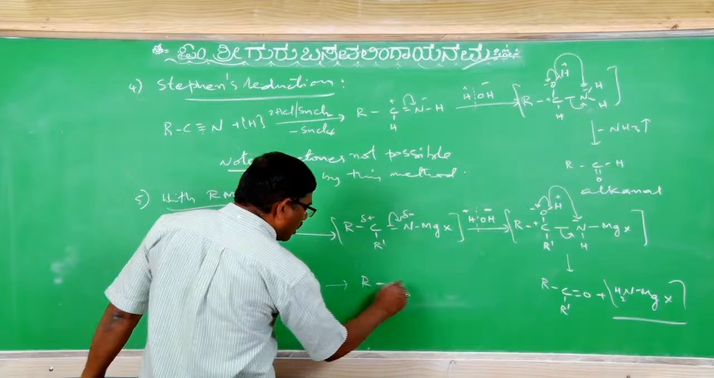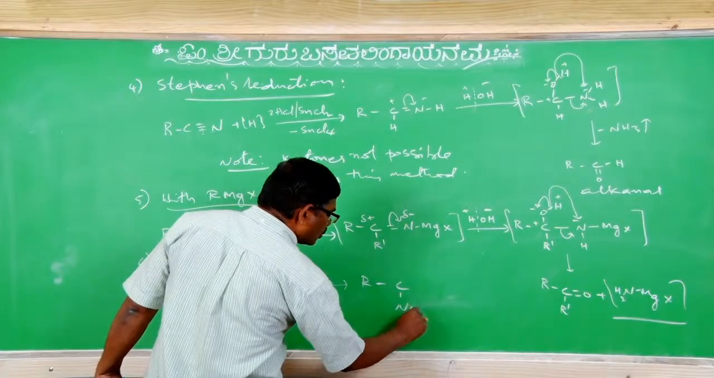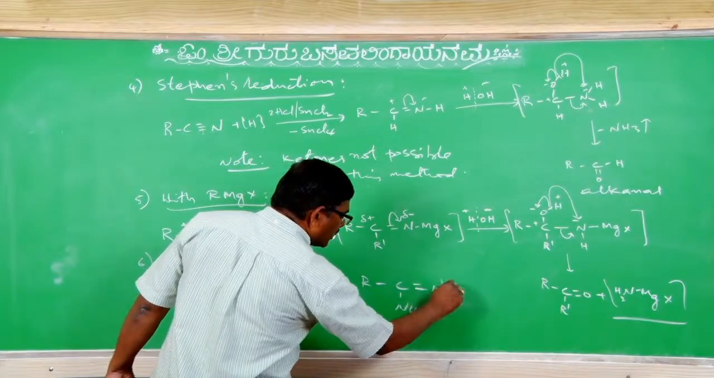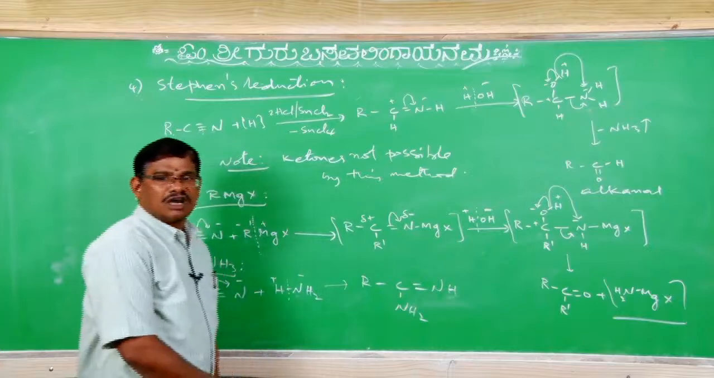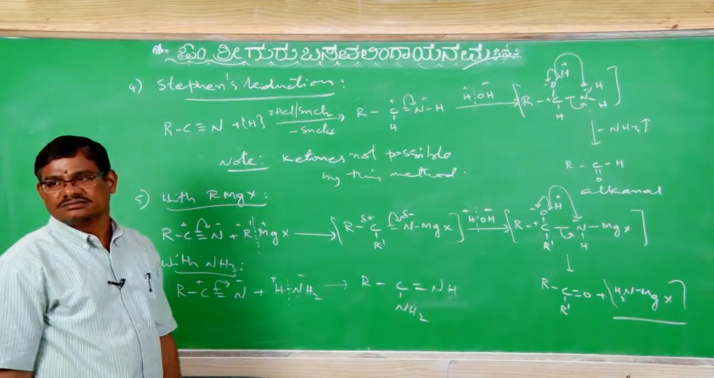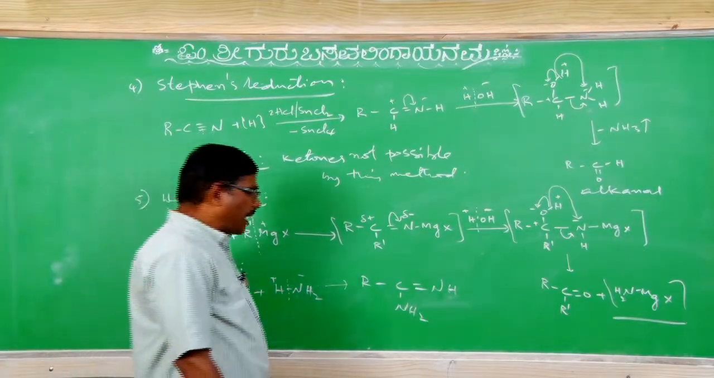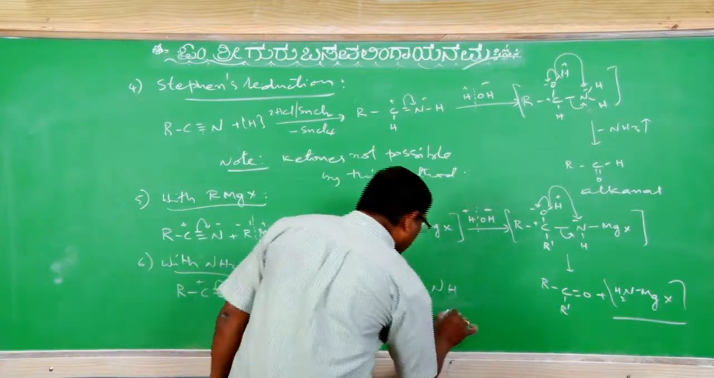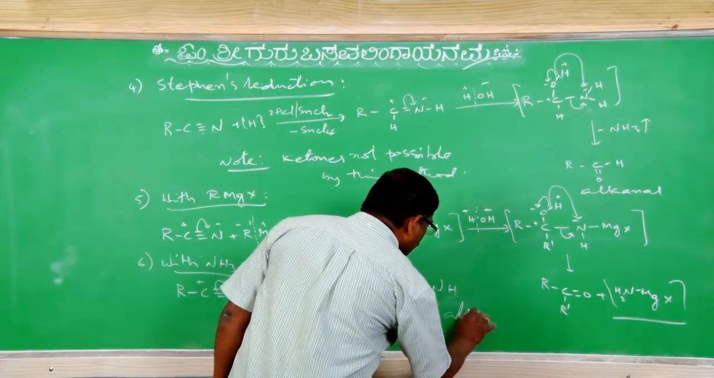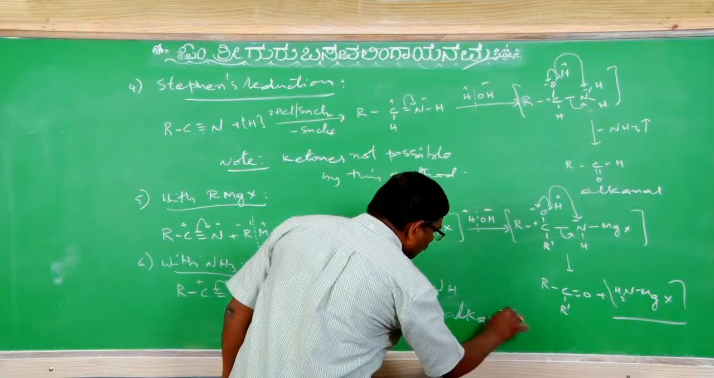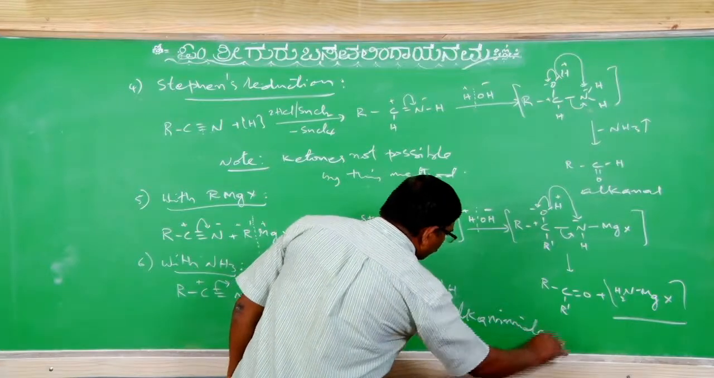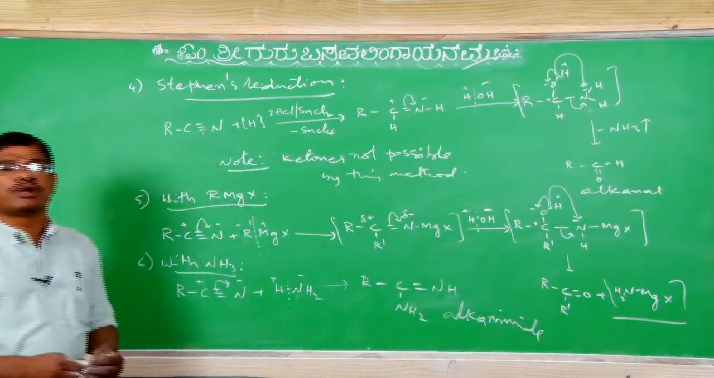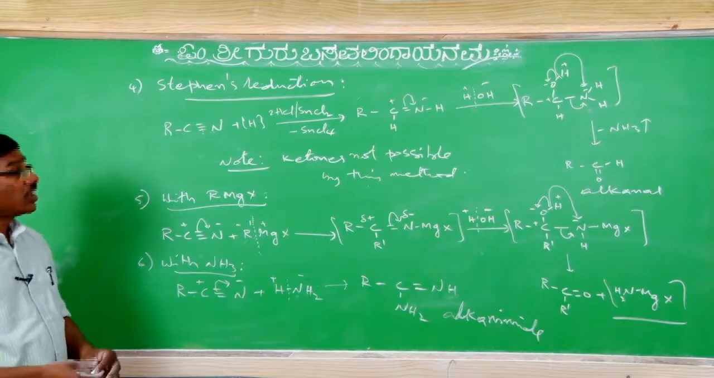So therefore, RC(NH2) double bond NH, alkanimide. It is called imide. C double bond NH will be imide, alkanimide. So these are possible chemical reactions of cyano compounds.